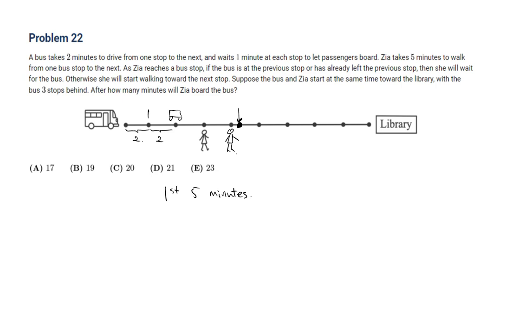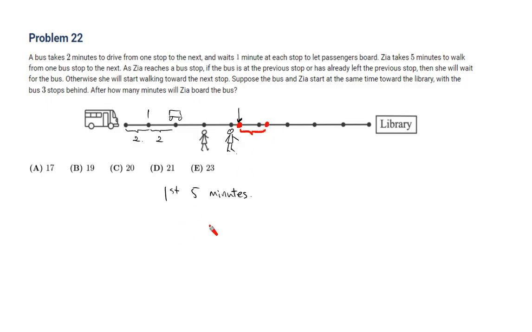Okay, so let me mark this with a little bit of a different color. Right, so we have a red dot. That's the current position for Zia. And she's going to spend about 5 minutes again. So after spending about 5 minutes, if we call this 0, 1, 2, 3, 4, and 5, and give the coordinates to that particular point, that must be 5 and 1/5, right?